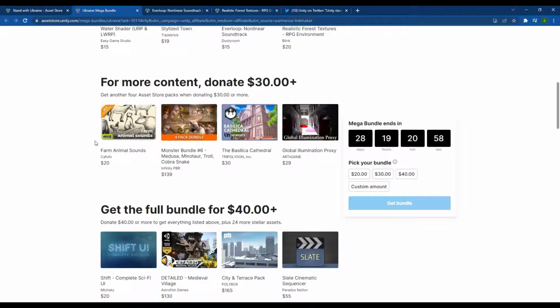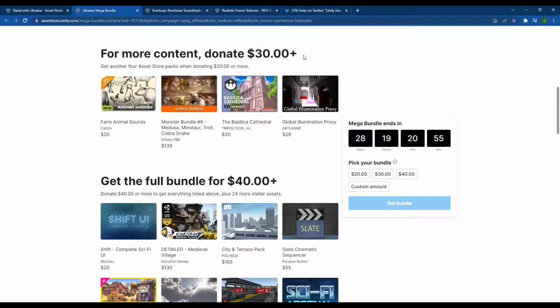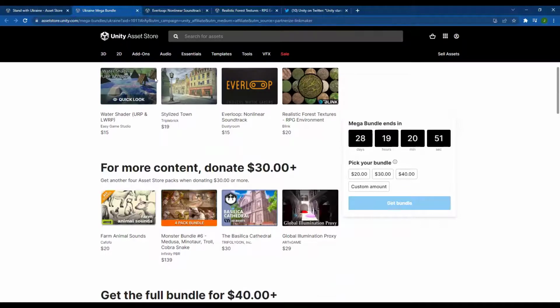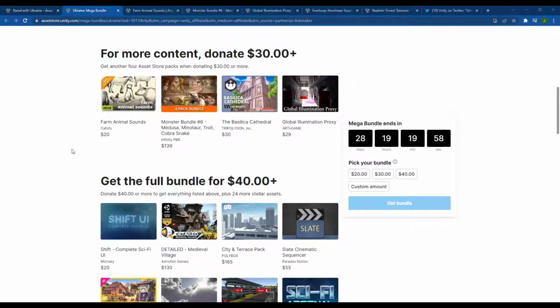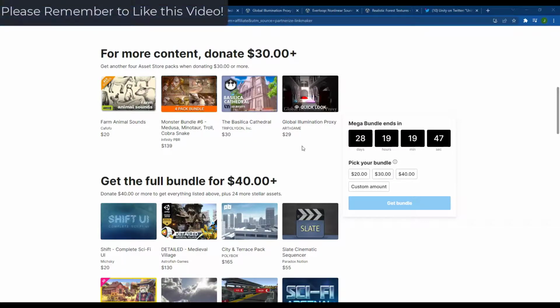If we look at the second tier, if you donate $30+, then you're going to get access to these 4, in addition to having access to the 4 from the previous tier as well. The second tier is going to contain the Farm Animal Sounds Pack, the Monster Bundle number 6, which is going to come with the Medusa, Minotaur, Troll, etc., the Basilica Cathedral asset, as well as the Global Illumination Proxy.